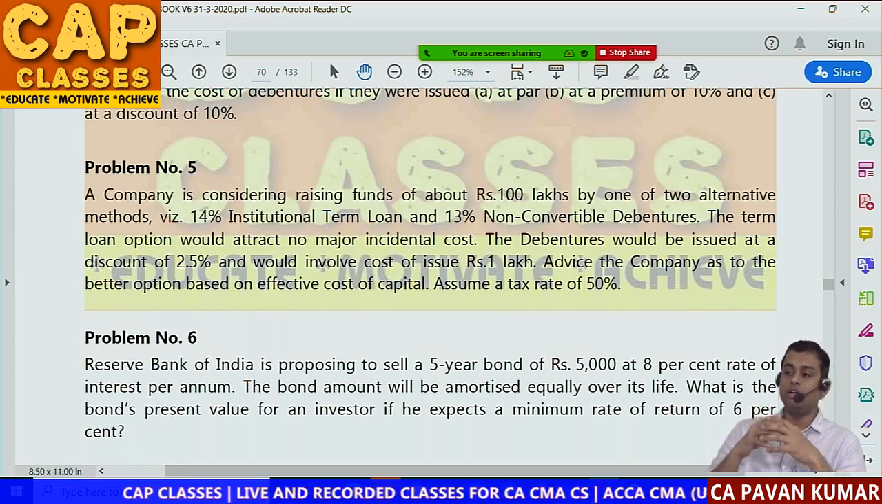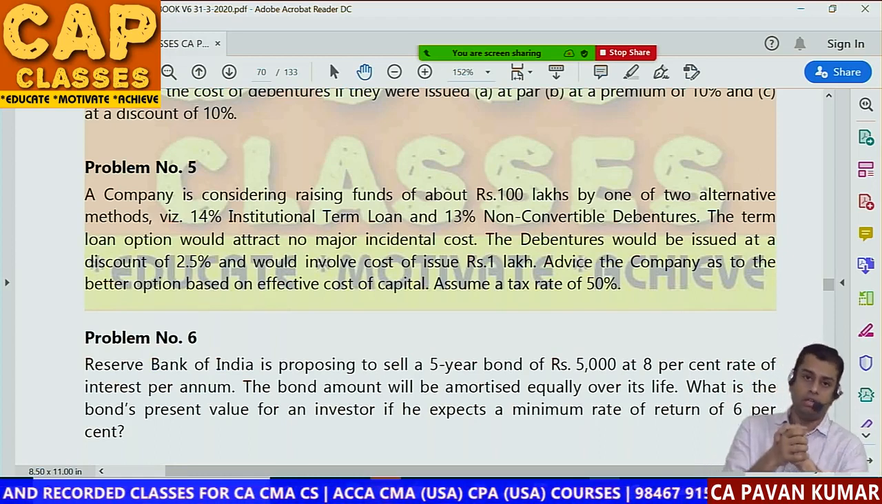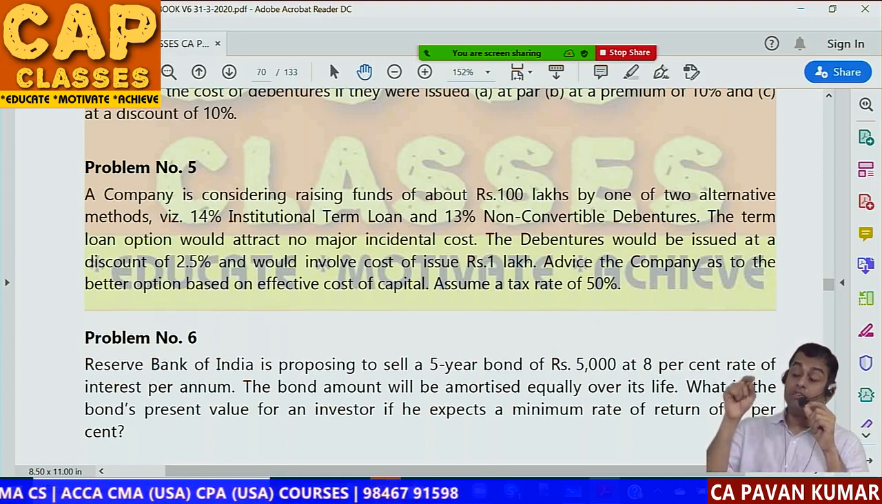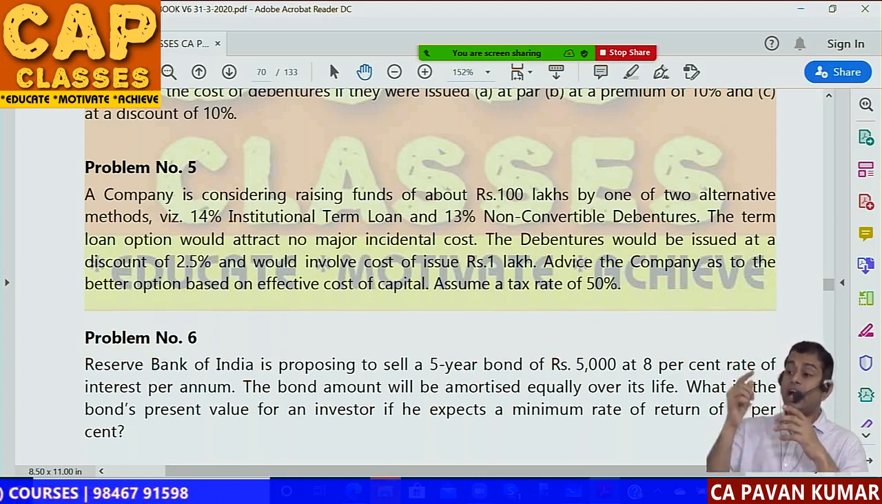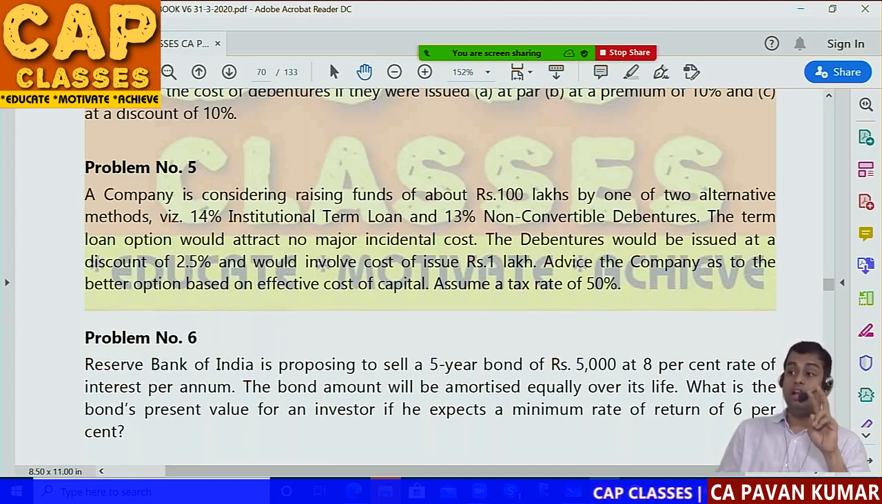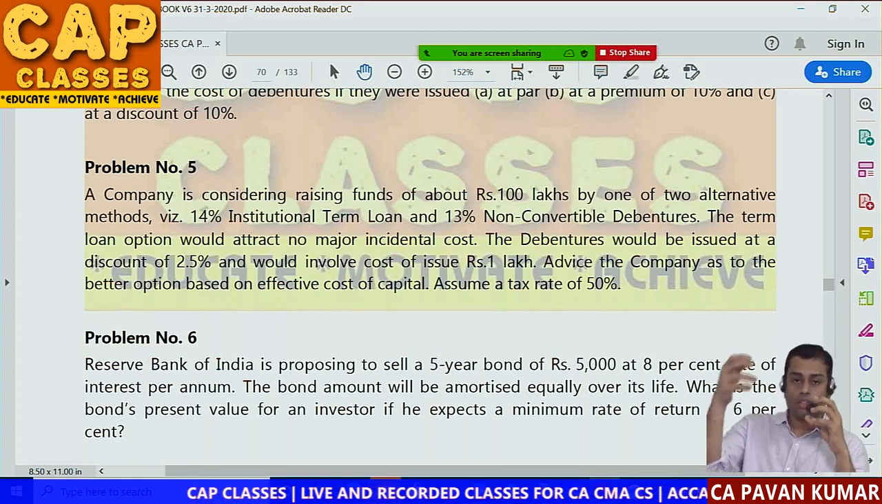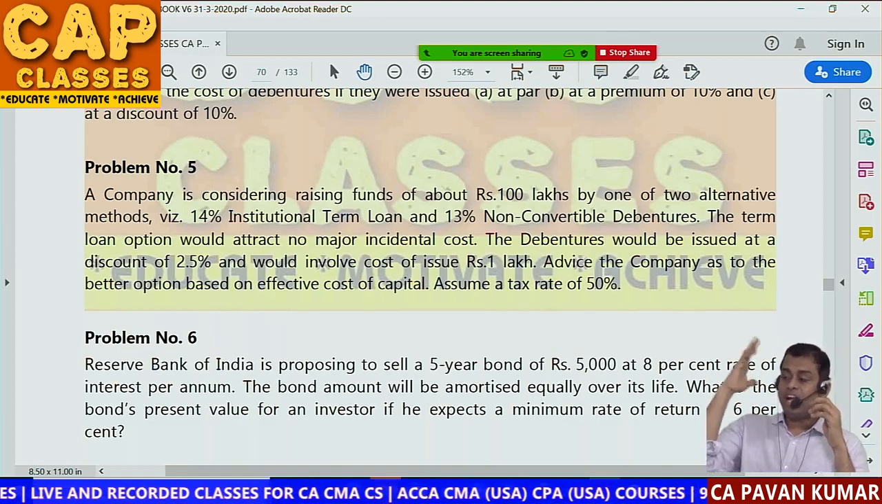The term loan option would attract no major incidental cost. That means if you are going for institutional term loan, no incidental cost, that means issue expenses 0. But if the debentures would be issued, then they would be issued at a discount of 2.5% and would involve cost of issue of rupees 1 lakh. So 2.5% discount you need to give and cost of issue is 1 lakh. So total out of 100 lakhs you are losing 3.5 lakhs. So gross proceeds 100 lakhs minus discount 2.5 lakhs minus other issue cost 1 lakh. So your net proceeds will be 96.5% only.